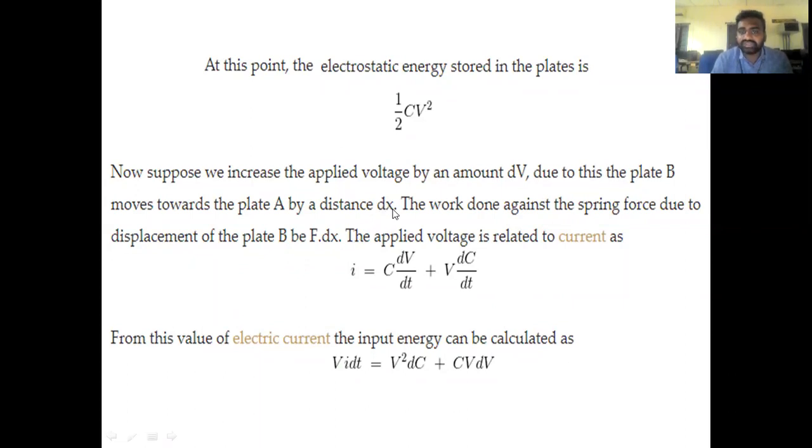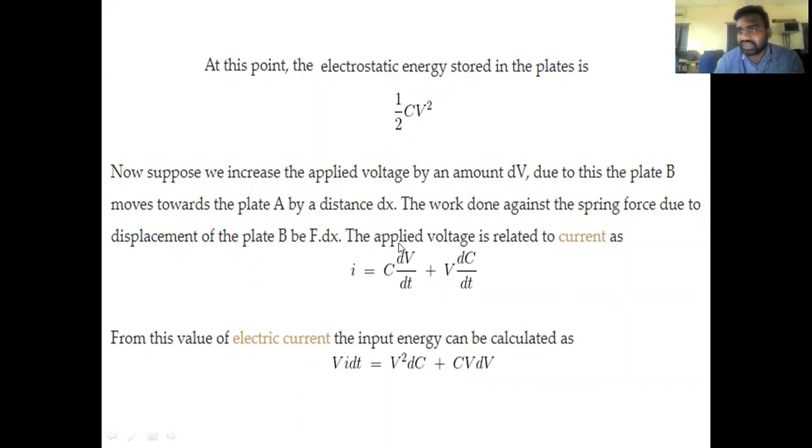Because of the change in distance, the new work done is F into dx. New work done is nothing but force into displacement. This is the new force or new torque. Force here is the twisting force, that is torque, so work done is T into the displacement dx.